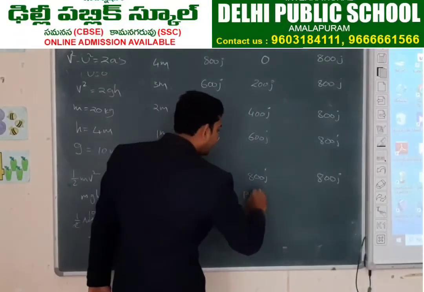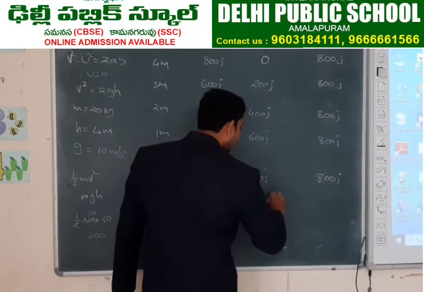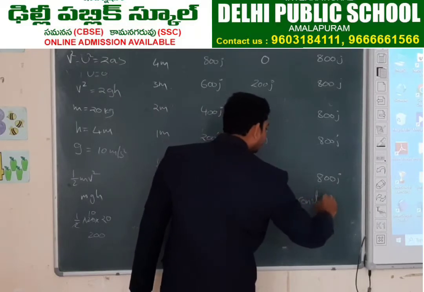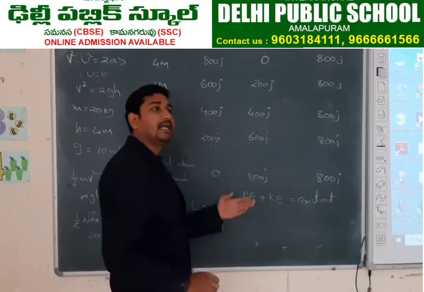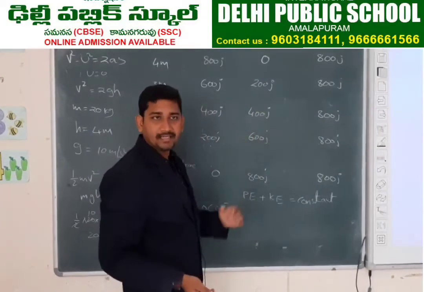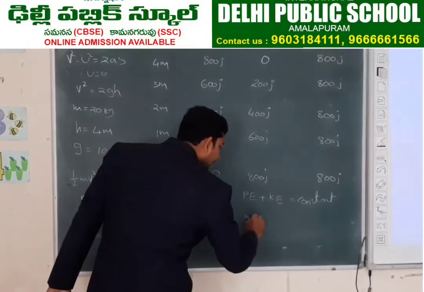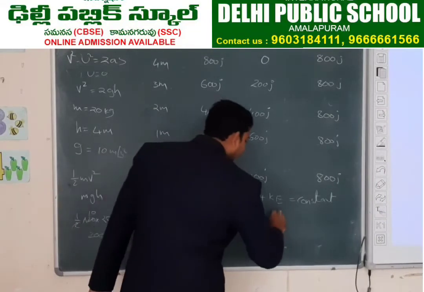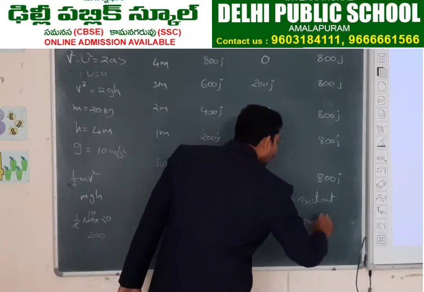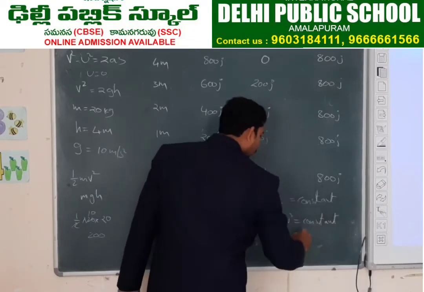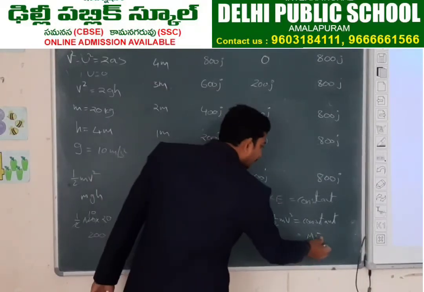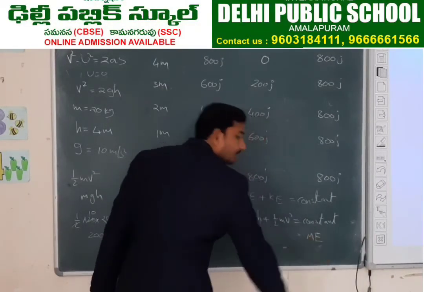So PE, potential energy, plus kinetic energy KE is constant. Potential energy plus kinetic energy is otherwise called as mechanical energy. Formula for potential energy, mgh plus kinetic energy half mv square is constant. So mechanical energy is constant throughout the journey or throughout the path.